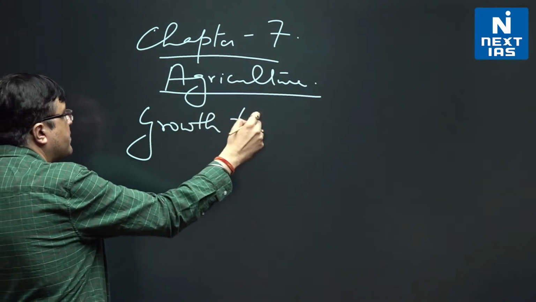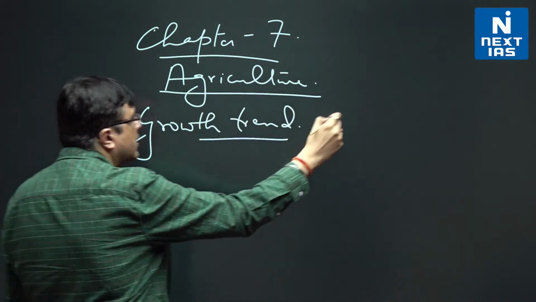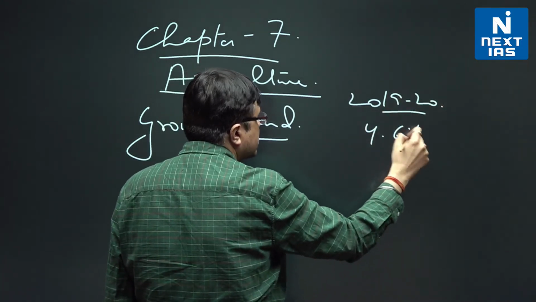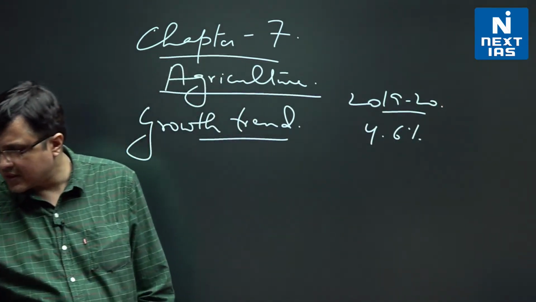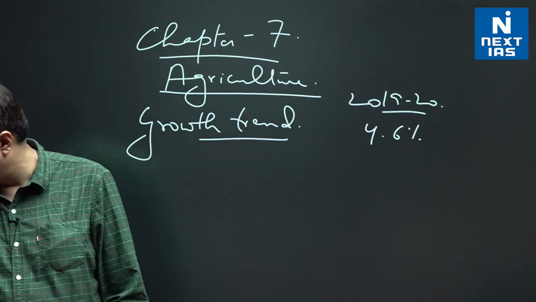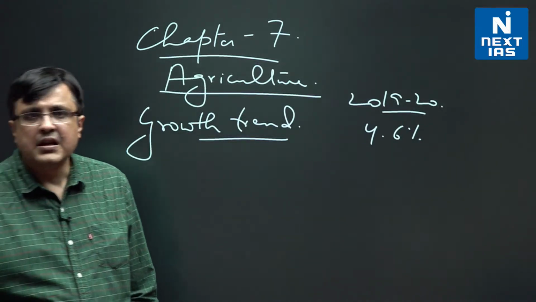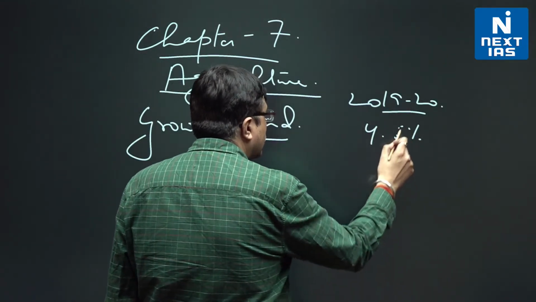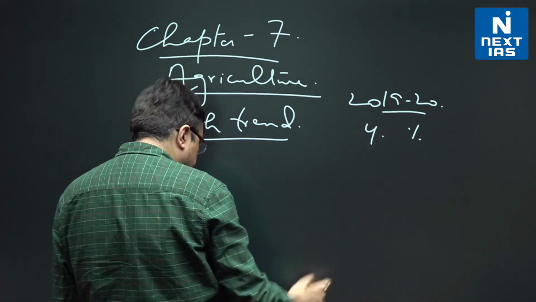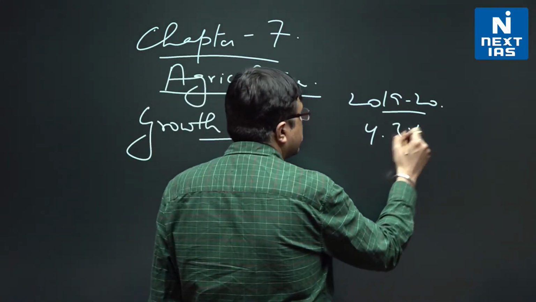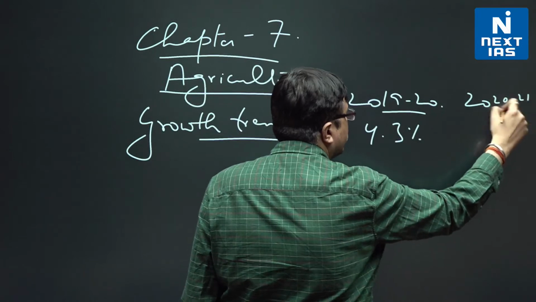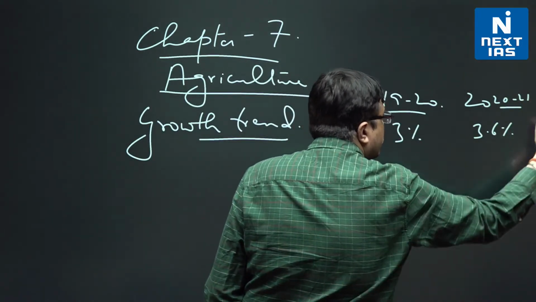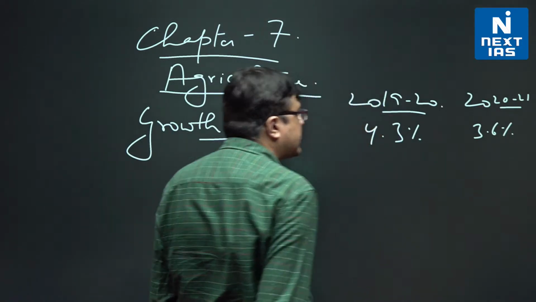Now in agriculture, the first thing you need to keep in mind is the growth trend that they mention, and in prelims point of view they can ask you this, that 2019-20 it is 4.6%. That is the growth trend that they give us. Then 2020-21, it comes down to 3.6%, and 2021-22, it again goes up to 3.9%. Now please keep this in mind.